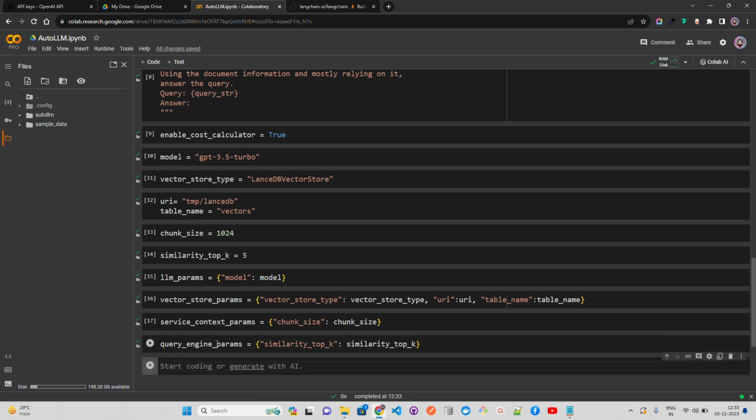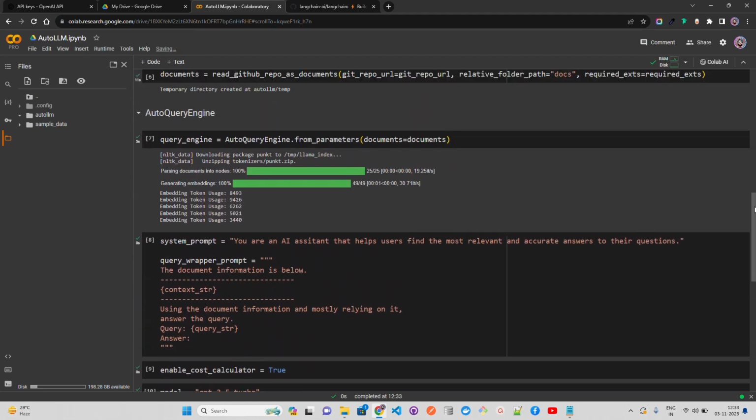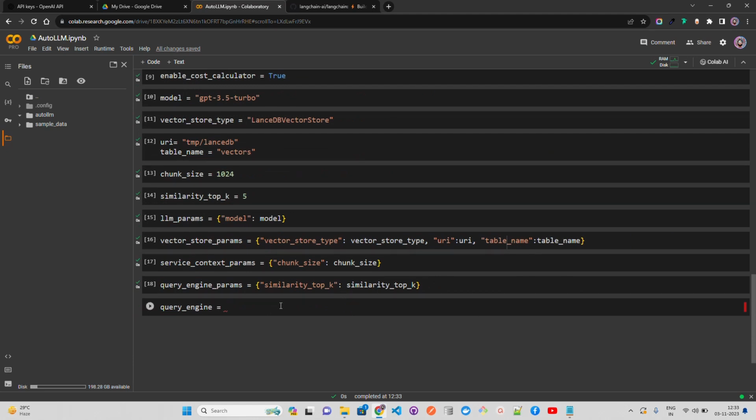Now what you can do is use all of these parameters in your query engine. So let's use that. If you go on top, the query engine that we created was a very simple one by default, LanceDB, and then you use it. But here you have all the options. Let's call it query engine 1, or let's call it query engine new.